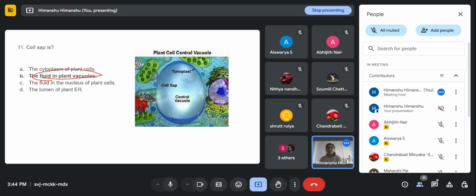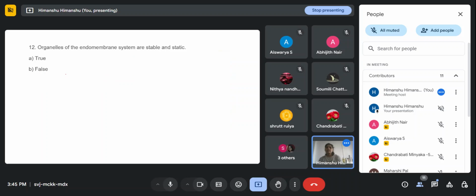And this is the structure of the plant cell central vacuole, in which the outer covering we call the tonoplast, and this is the central vacuole, and the fluid present inside this vacuole we call cell sap, right? So cell sap is the fluid present inside the plant vacuoles. The next question is, organelles of the endomembrane system are stable and static. Is this a right statement or a false?